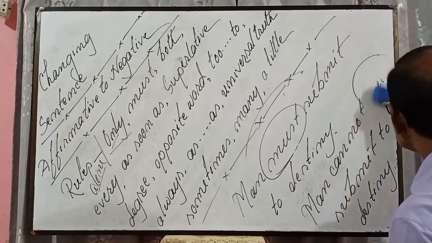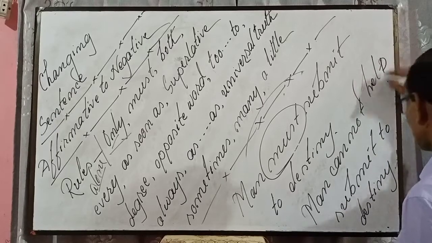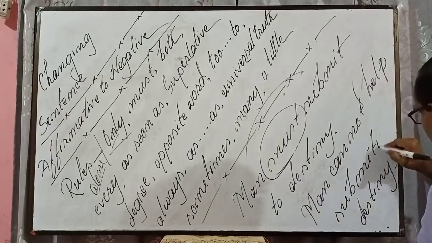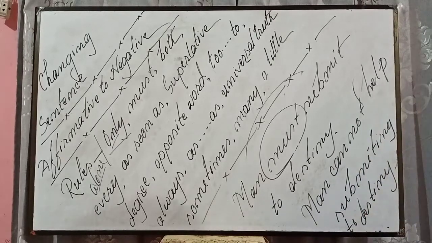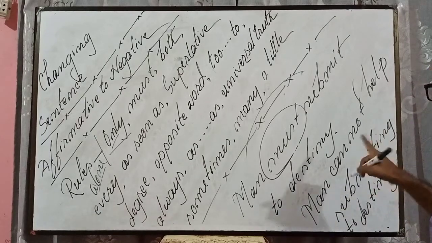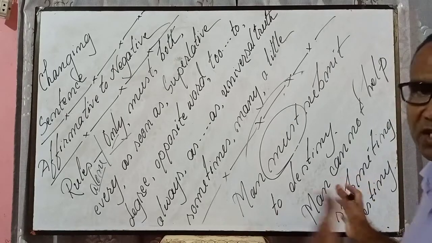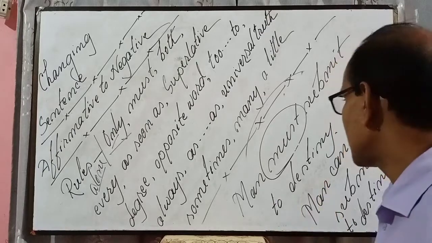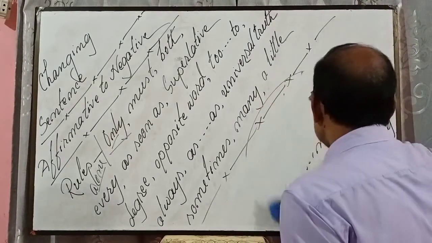in that very case, man cannot help submitting, verb plus ing, submitting to destiny. Same thing, cannot help, verb plus ing, same meaning, or cannot but. Option is yours. You can use both the two things, either cannot but or cannot help, same meaning. If you have any confusion, please let me know.